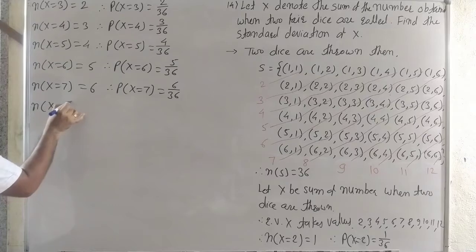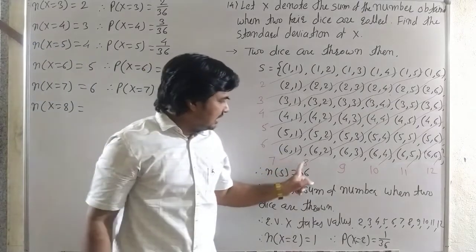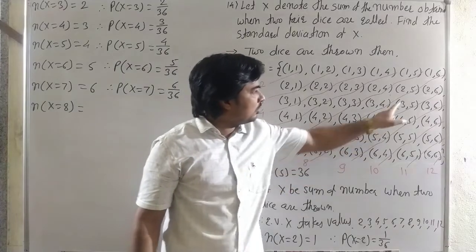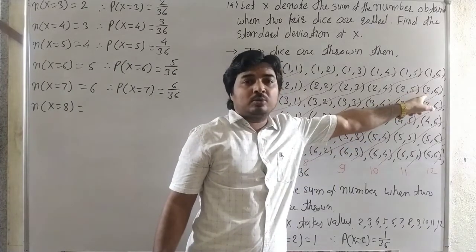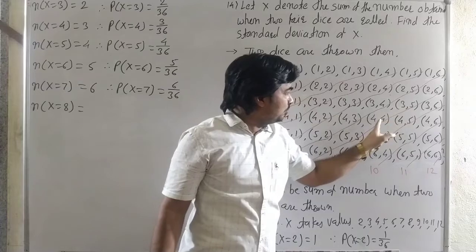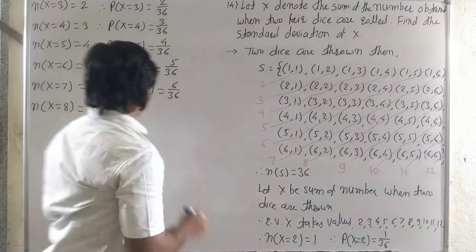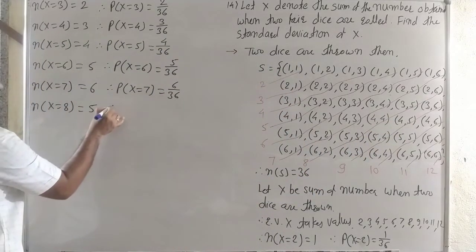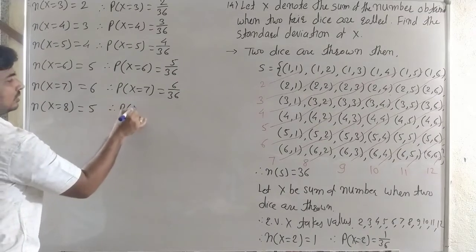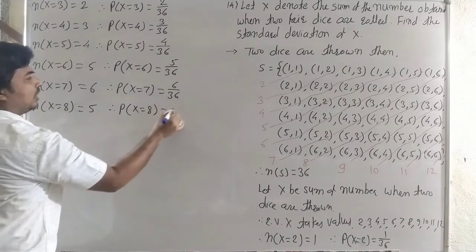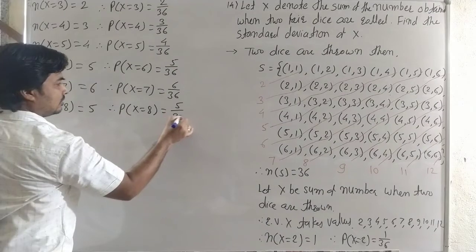Now x is equal to 8. Sum is 8. It is (6, 2), (5, 3), (4, 4), (3, 5) and (2, 6). That is 1, 2, 3, 4, 5. Okay, 5 times. Therefore probability of x is equal to 8 is 5 by 36.